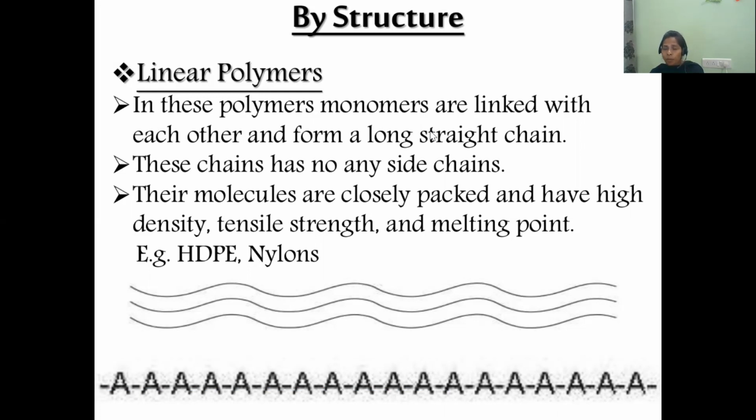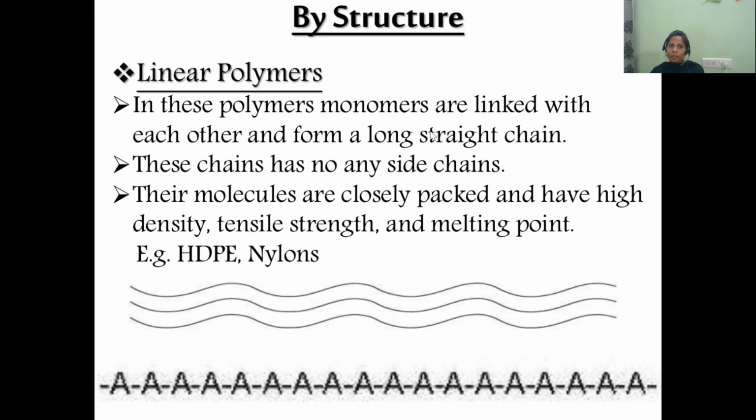That means some of the polymers have a straight chain manner, some have a cross-linked manner, the three-dimensional polymer, and some have branched-like structures. So based on the structure, we have three types of polymers. One is called linear polymer, the second one is branched chain polymer, and the third one is called cross-linked polymers. These are also called three-dimensional polymers. So let us see one by one.